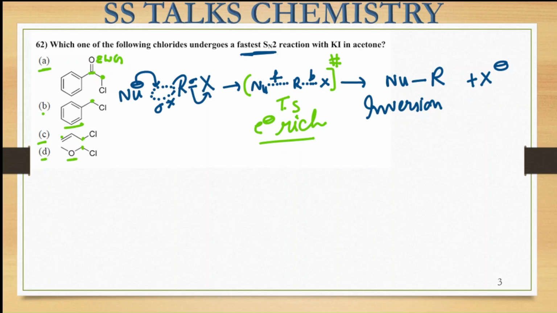So maximum stabilization you are going to observe in substrate A because of the carbonyl group attached over there. That means the fastest reaction for the SN2 attack you will observe in the A molecule. The correct option is option A for this one. I hope this one is clear. Now let us move on to the next question.